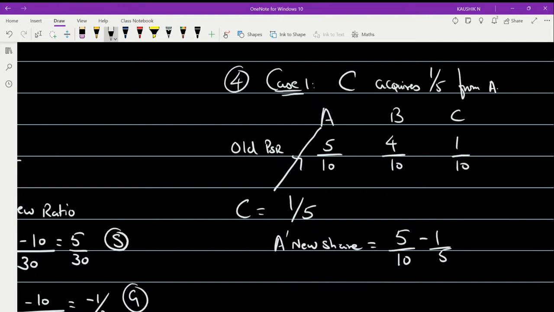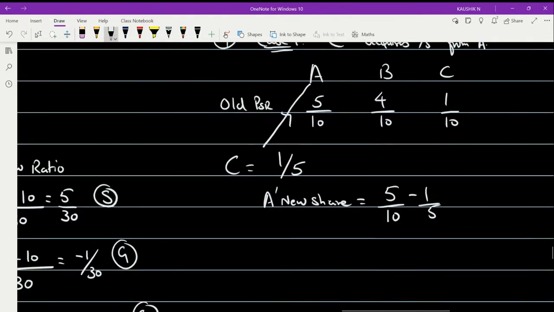Now I have to go ahead with the LCM. For 10 and 5, the LCM will be 10. So A's new share is 5 minus 2 by 10, that becomes 3 by 10.